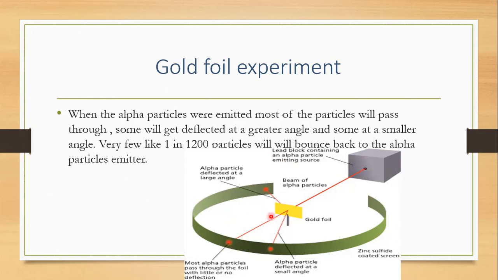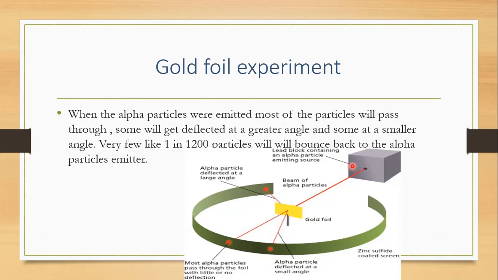What will happen? Some will hit at the side of that particle and get deflected at a large angle. Some will hit at the other side of the particle and get deflected. The alpha particles which get deflected at large and small angles won't hit the middle part fully. They hit a small part because it is very small and present exactly at the middle. Only very, very few particles will hit exactly the center of the center particle, that is the nucleus, and they will bounce back.